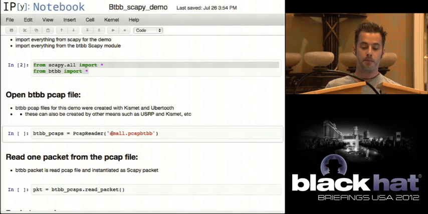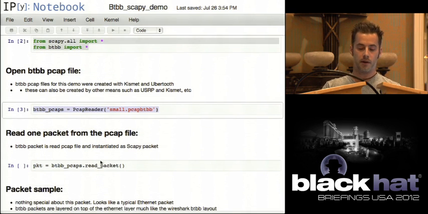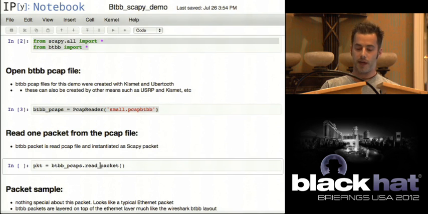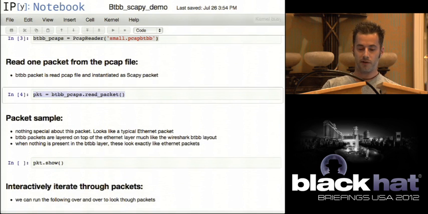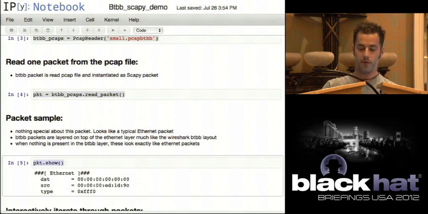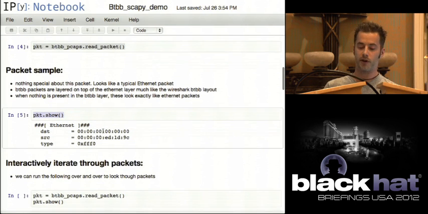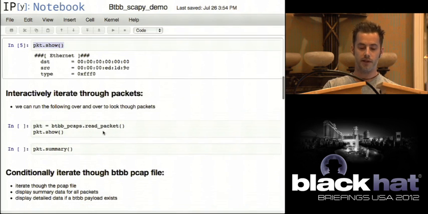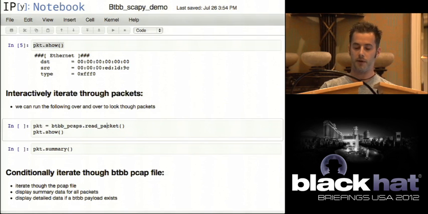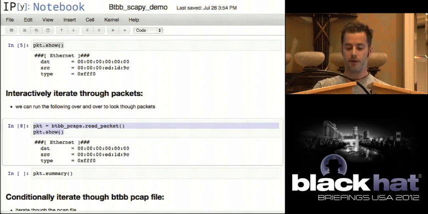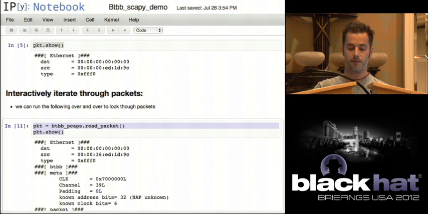Now, I'm going to take a PCAP file, a Bluetooth baseband PCAP file, and create a Scapy reader object off of it. This is stuff that is kind of given to you within Scapy. And so let's access some data. So this isn't completely boring, we'll look at a packet and we'll show it, right? So at first you're going to say, okay, this is Ethernet traffic. Well, the very first layer of my library uses Ethernet just like the Wireshark one because they're very similar. So let's iterate through some of these packets until we find something interesting.